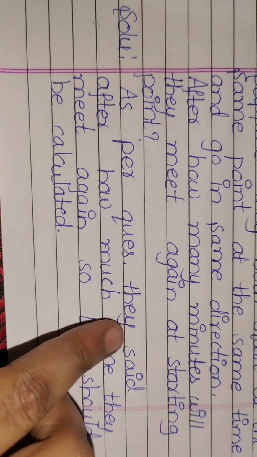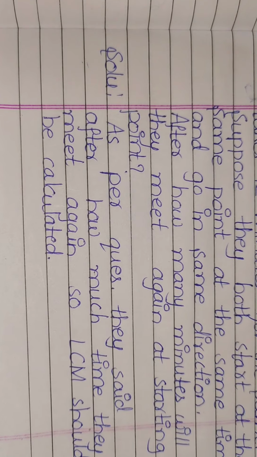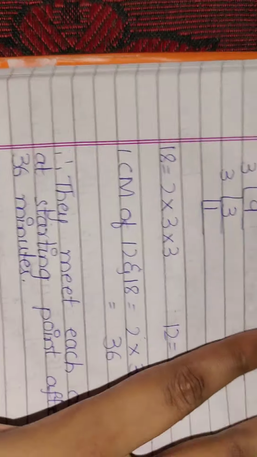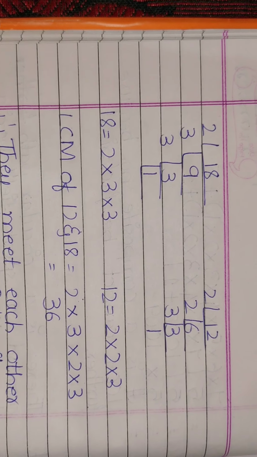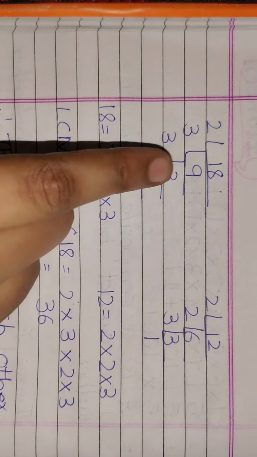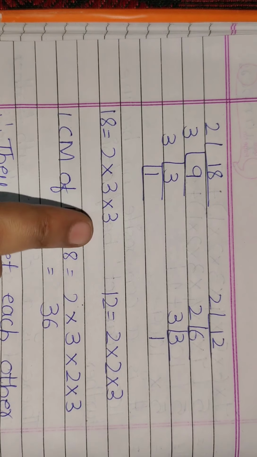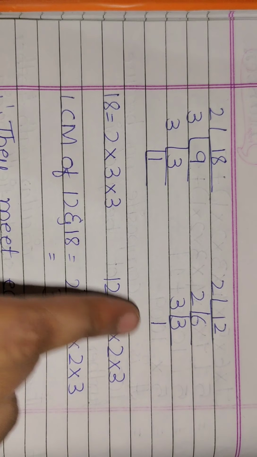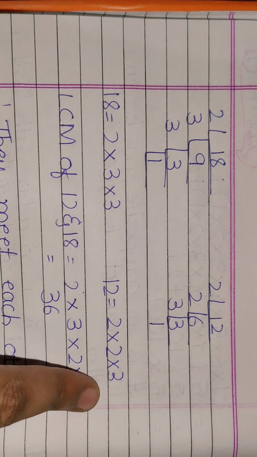So we will be finding out the LCM. LCM should be calculated for that. Understood why we should calculate LCM? Here we have 18 and 12, two integers given in the question. 2 9s are 18, 3 3s are 9, 3 1s are 3. So the factors of 18 are 2 into 3 into 3. For 12: 2 6s are 12, 2 3s are 6, 3 1s are 3. So 12 is equal to 2 into 2 into 3.